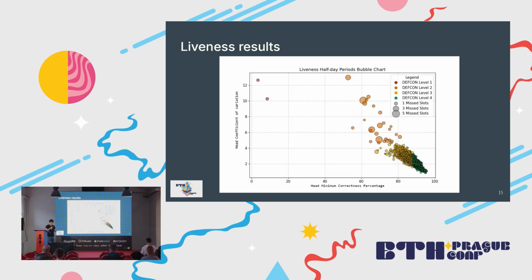So we decided to plot the results, and again, each dot is a half-day interval. The size of the dot is the average missed load, so the bigger the dot is, the bigger the average was. And in the x-axis we have the head minimum correctness percentage, which should be as high as possible, and the head coefficient of variation, which we need to be as low as possible. So here we have the liveness classification, and we see that it works pretty well.